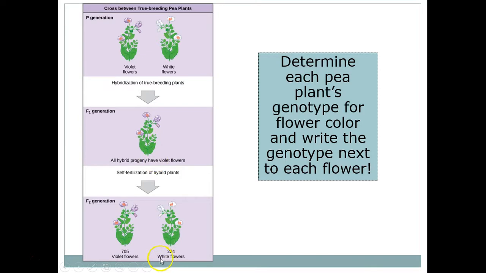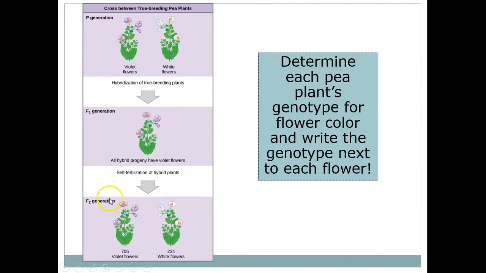So we're going to start right here with the white flowers in the F2. Those white flowers, remember, white is recessive, so they'll only be visible if the white allele is present, which means that it has to be little v, little v in order to have white flowers. If you have a single big V, it's going to be violet.